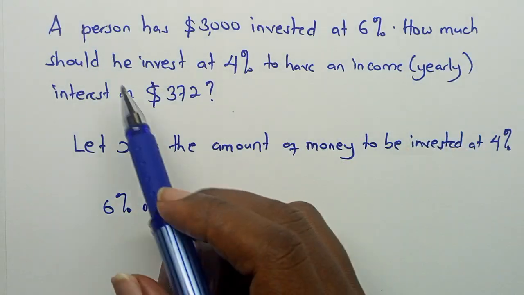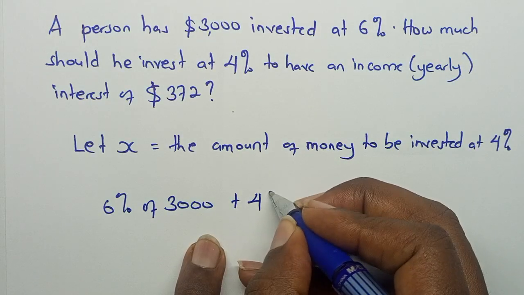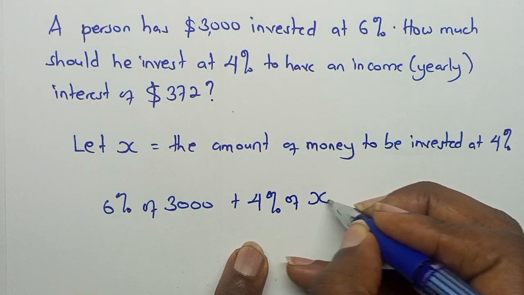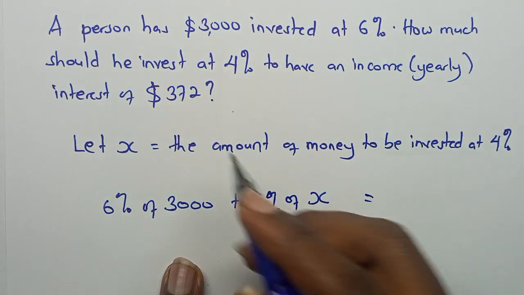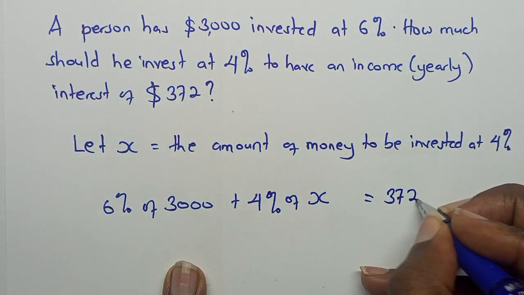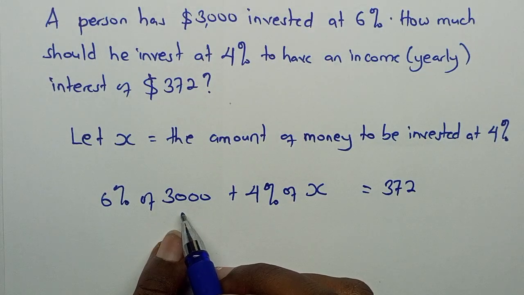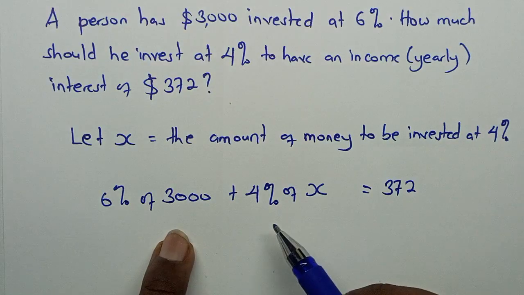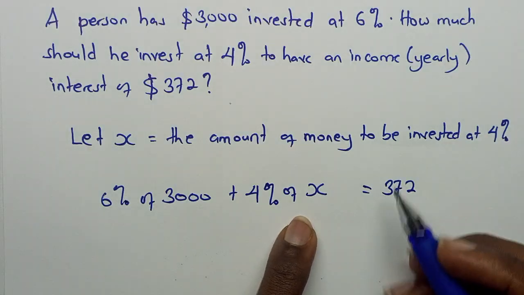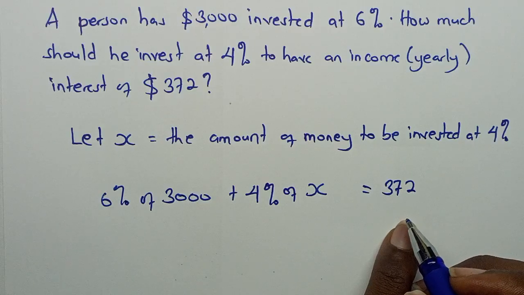Then now, how much should he invest at 4%? So when you add the 4% of the amount to be invested, X, this should be able to give us this yearly income interest of $372. So his investment at 6% of 3,000 plus his investment at 4% of X should be able to give us $372 in yearly income interest.